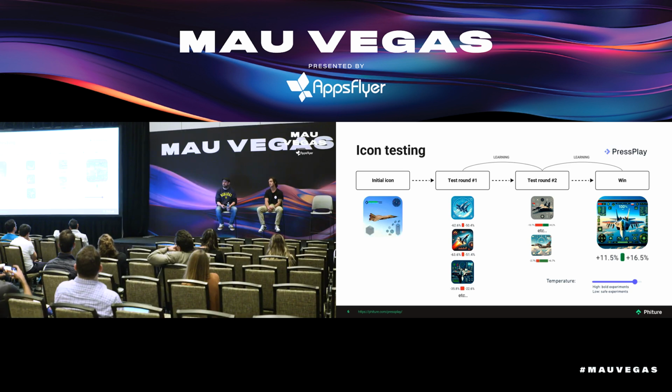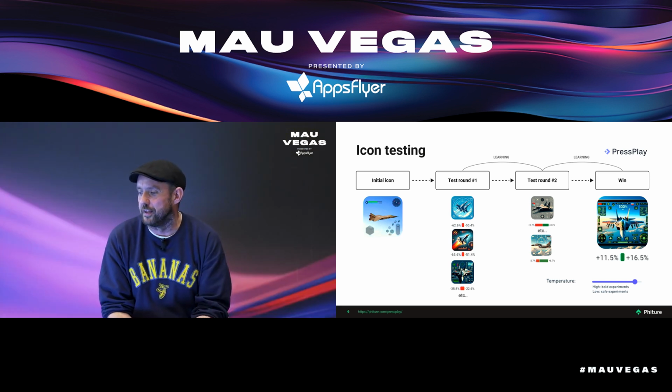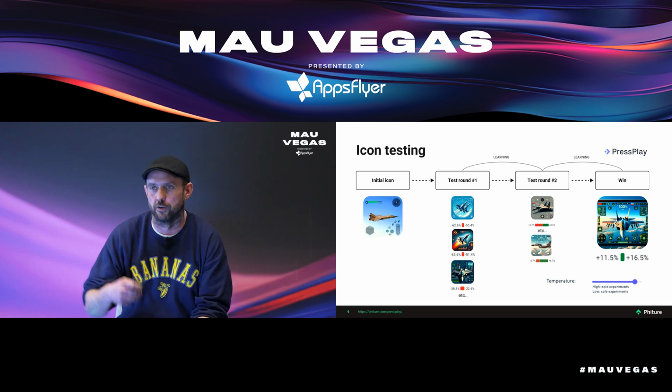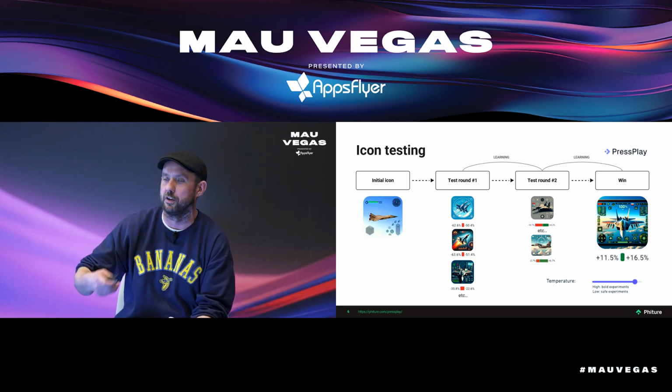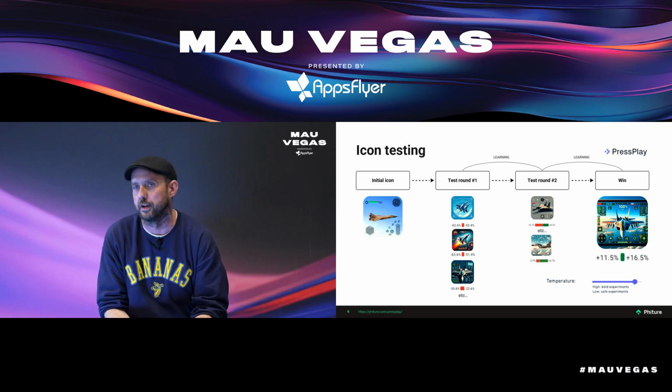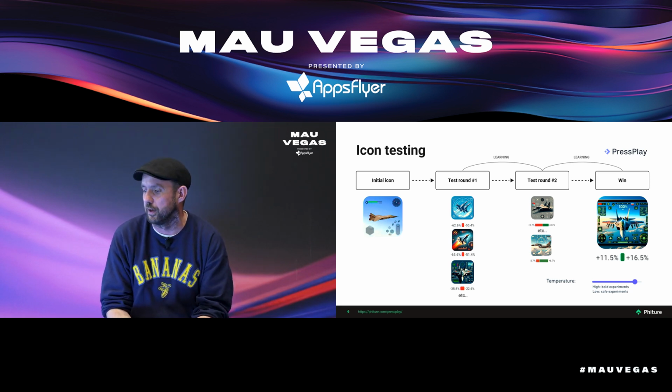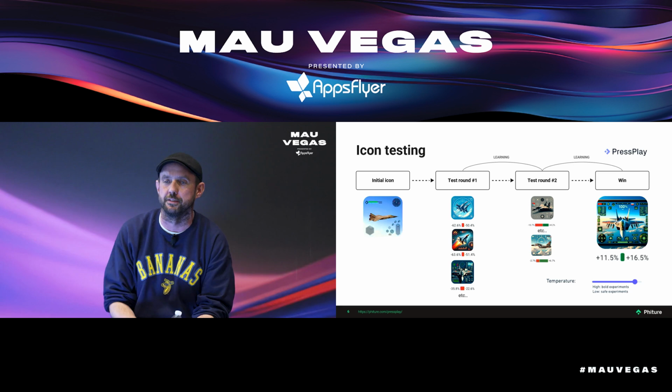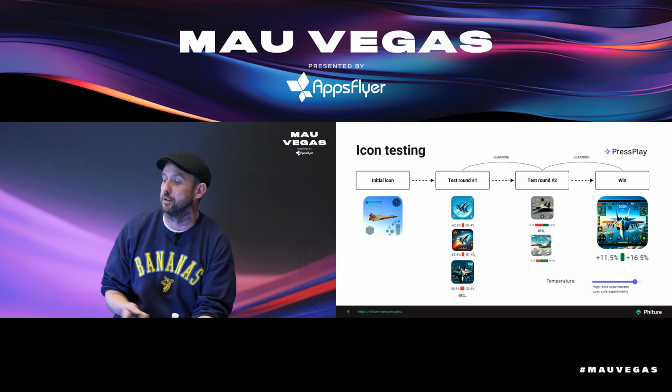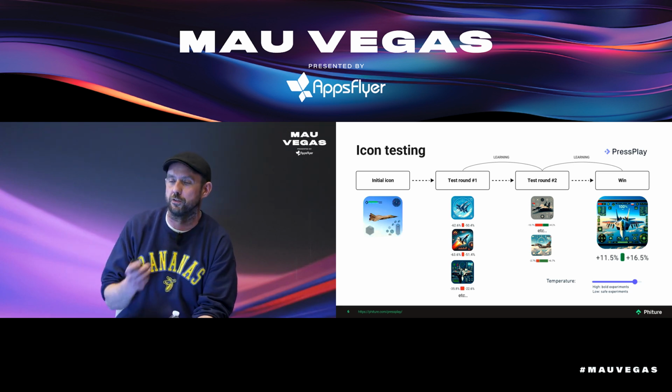So the temperature, having a very aggressive approach to it, was something really interesting when we were testing those assets. Yeah, and in each of these rounds, you see in the first testing round, terrible results. I think we all got shocked a little bit by that. But the idea behind this is that we're building assistants that can learn over time from these losses and wins that we're seeing in the icons. For every icon test that we're running, we're basically asking it the question, why did this icon lose over the current version?